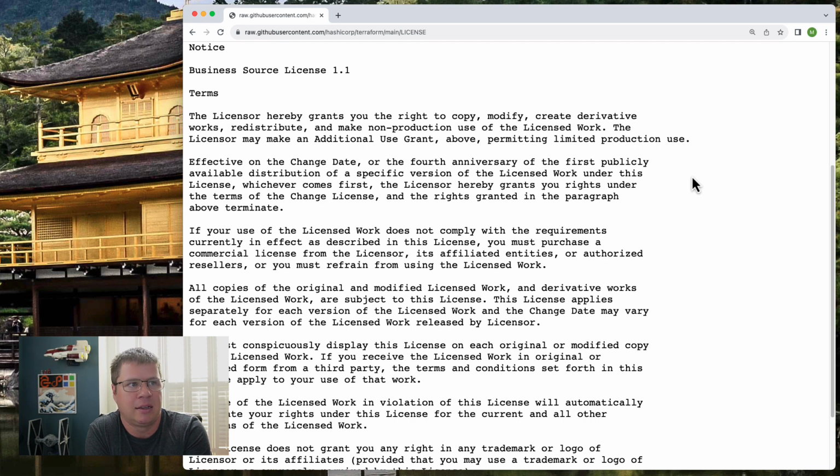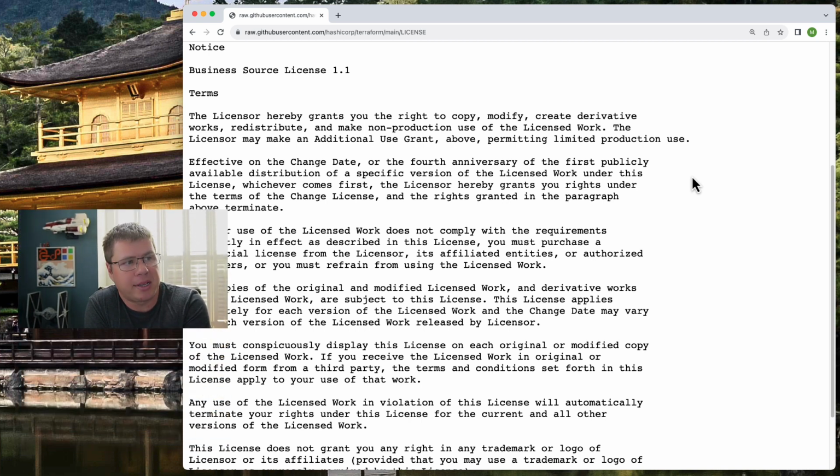So basically, every version of Terraform has this license applied to it distinctly for that particular version. And so that creates kind of a rolling window of this license as it applies to the different versions of Terraform that are released.